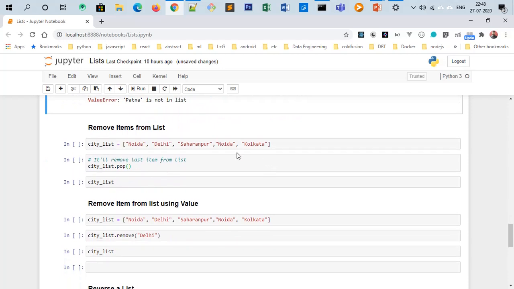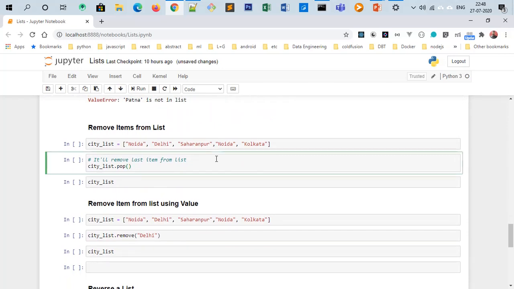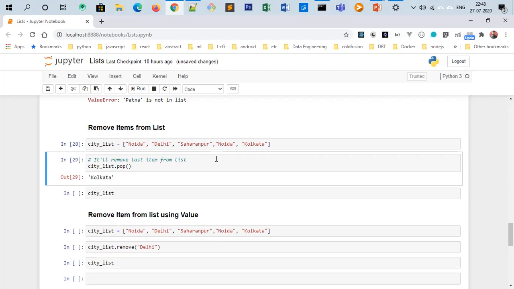Remove item from the list. If we want to remove an item from the list, then we have two methods, the pop method and the remove method. Pop will remove the item at the last index from the list. So in this case, if we execute city_list and then city_list.pop, it will remove the last item, Kolkata.